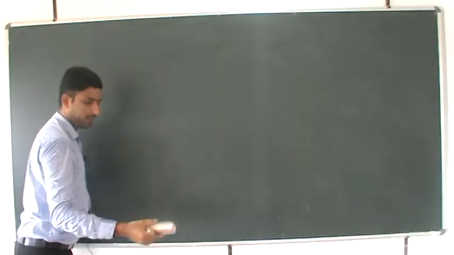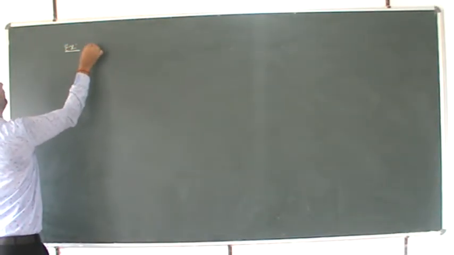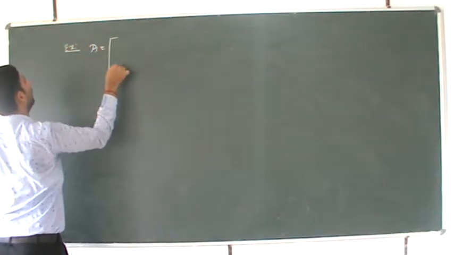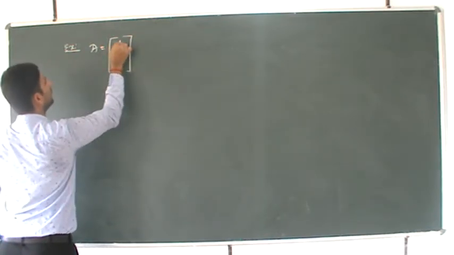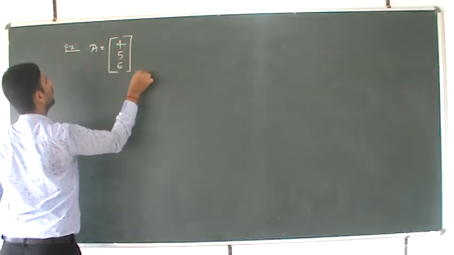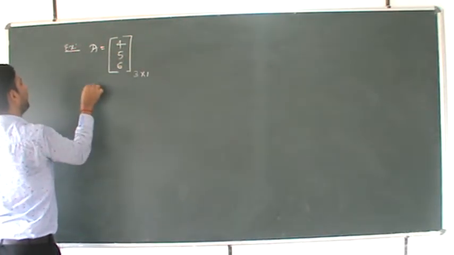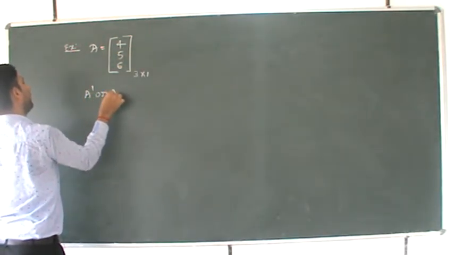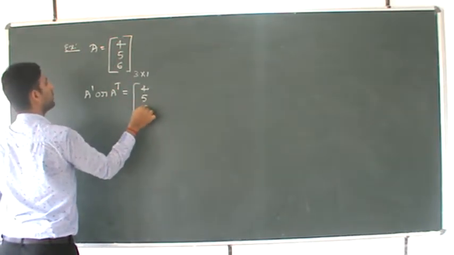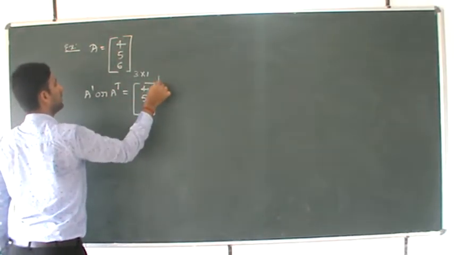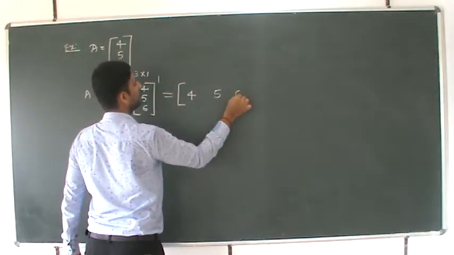Now, again I will take one more example. Example: A is equal to [4, 5, 6]. What is the order? 3 rows, only 1 column, 3 cross 1. A dash or A transpose is equal to [4, 5, 6] dash, which is nothing but [4, 5, 6].